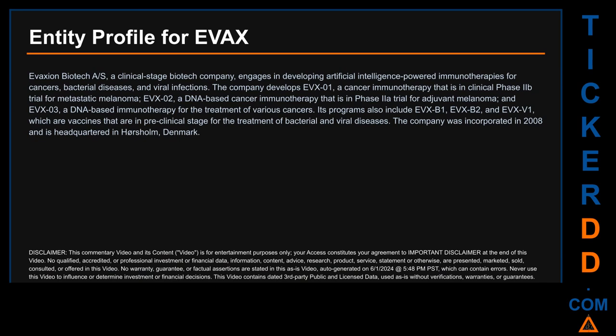Its programs also include EVXB1, EVXB2, and EVXV1, which are vaccines that are in pre-clinical stage for the treatment of bacterial and viral diseases. The company was incorporated in 2008 and is headquartered in Horsholm, Denmark.